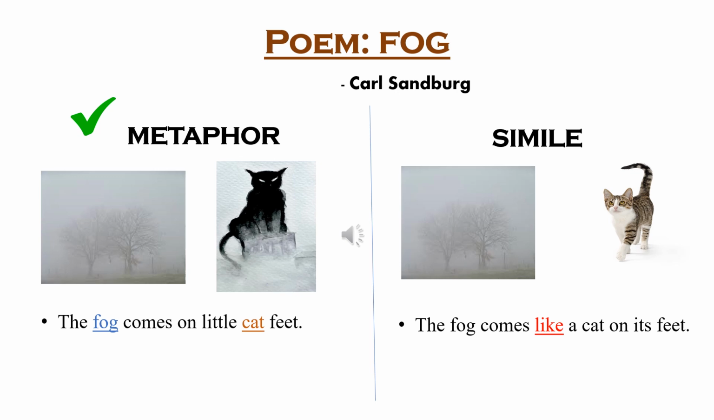Don't get confused. If it was a simile, then the sentence would have become the fog comes like a cat on its feet. So the word like would have been used to compare fog with a cat. But here we are not using the word like or as. We are simply saying the fog comes on little cat feet. That means the fog has the cat feet. And when can the fog has cat feet? When the fog itself is a cat. So it becomes an example of metaphor where fog is referred to as a cat.